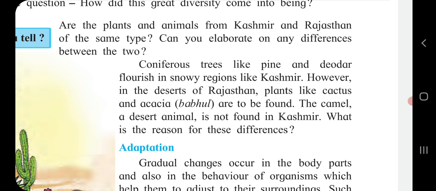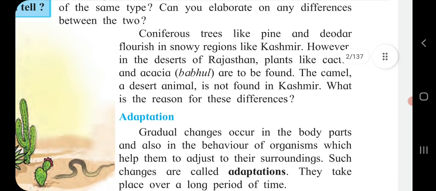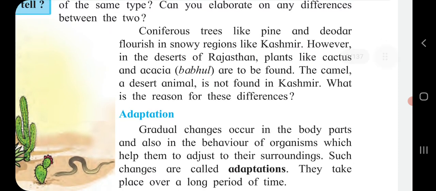The stem performs photosynthesis in the absence of leaves. Why? Because in such plants in Rajasthan, leaves are not there. Then with the help of the stem, they do the photosynthesis work. They prepare their food with the help of photosynthesis and pass it to other parts of the plant.